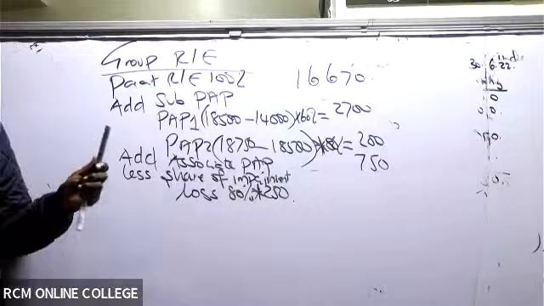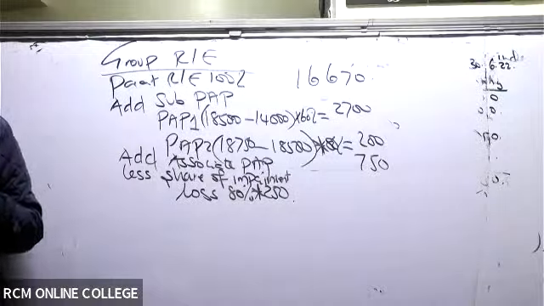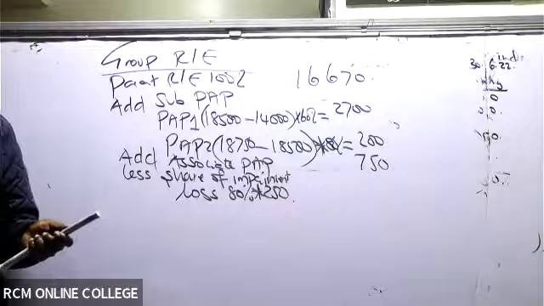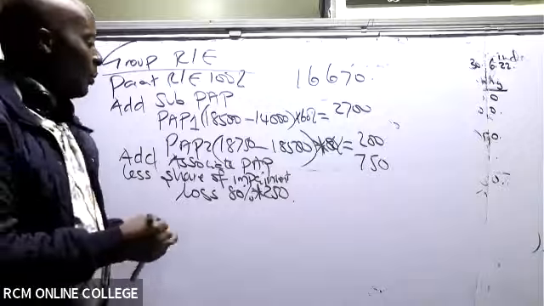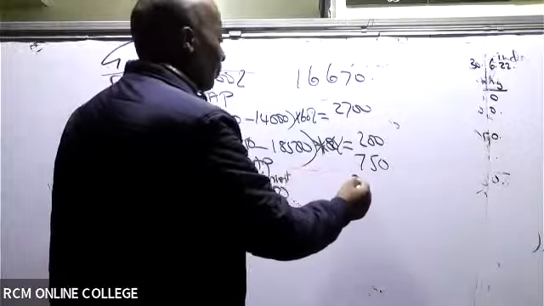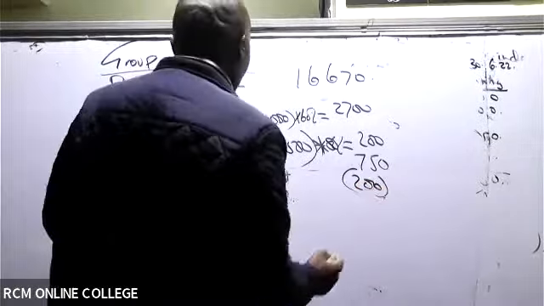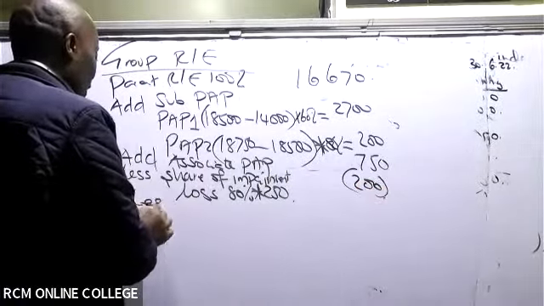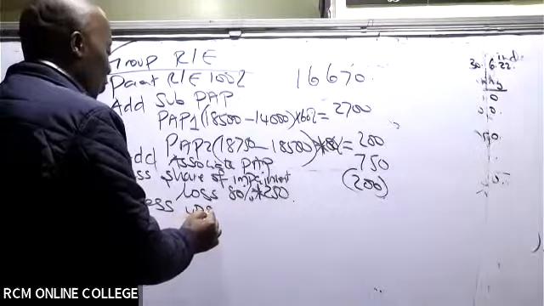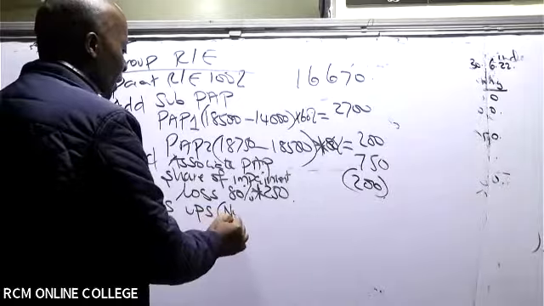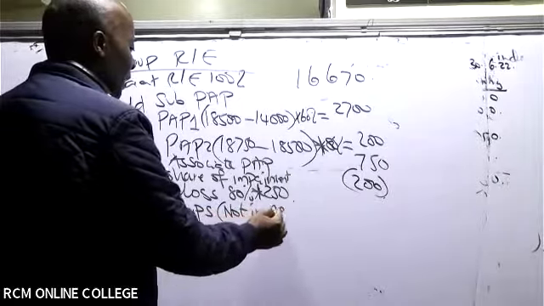Remember, ours is 80%. We are doing this at the end of the year. So 80% of 250 gives me 200. And then we shall less the UPS, since this is not in the net assets calculation.